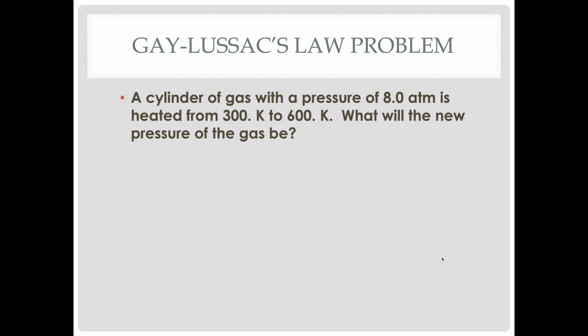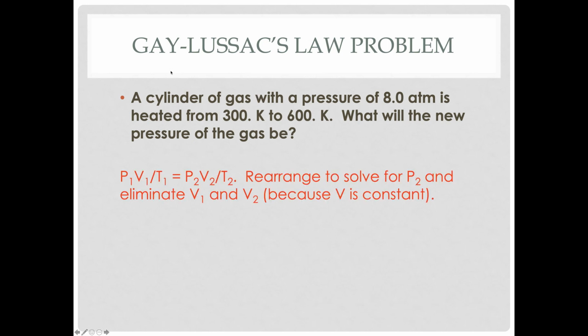Here's a Gay-Lussac's law problem. A cylinder of gas. Now, cylinders are typically made of metal, and this metal is very strong. So if you increase the temperature, you're not going to be able to expand the cylinder. The cylinder will remain rigid. Therefore, the pressure will change. So when you solve this particular problem, you're going to assume that volume is constant.